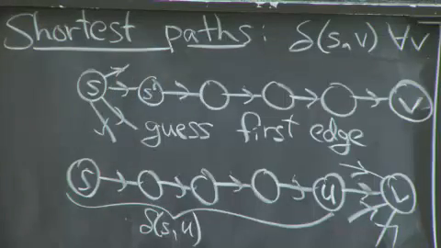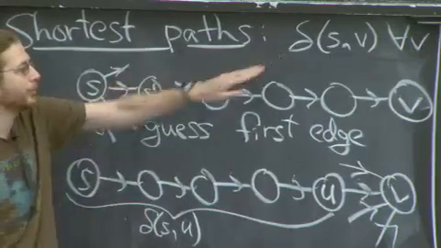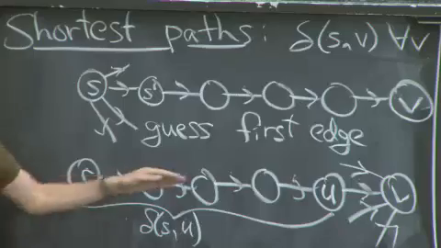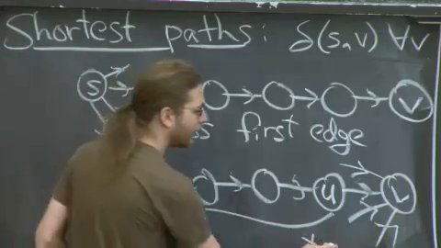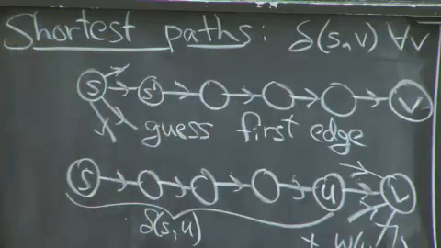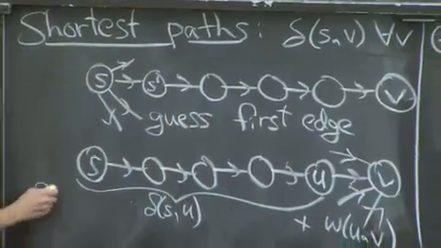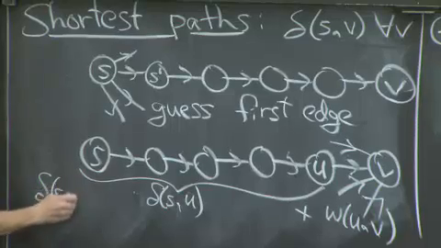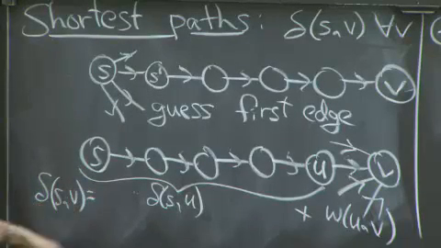It's another subproblem that I want to solve. There's V subproblems here I care about. So that's good. I take that. I add on the weight of the edge UV. And that should hopefully give me delta of S comma V. Well, if I was lucky and I guessed the right choice of U.